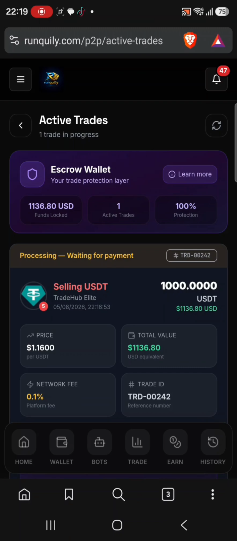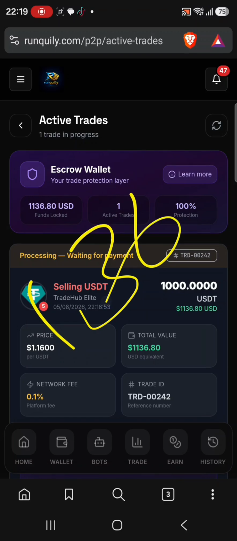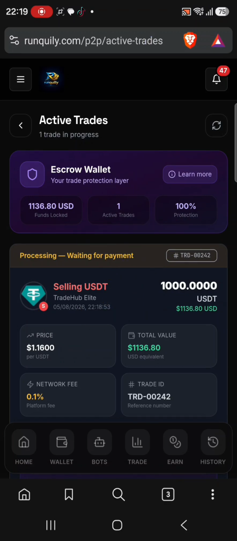So that's how we make profits with crypto arbitrage trading. This was easy, 136 USDTs. So if you can manage a capital of 200 and above, make sure you join crypto arbitrage trading.